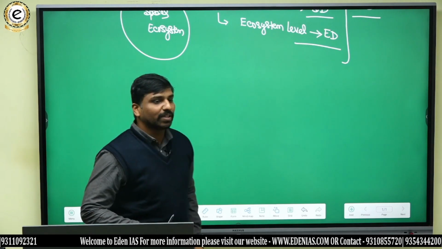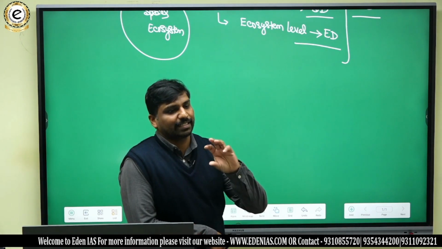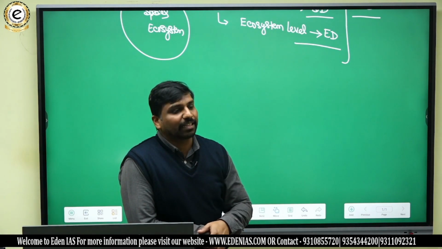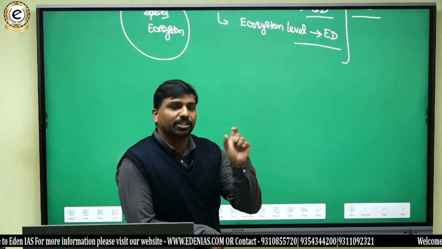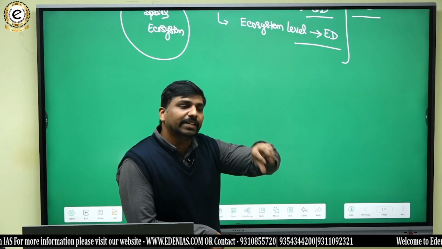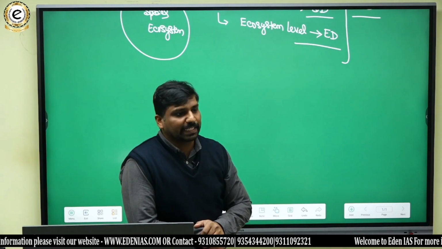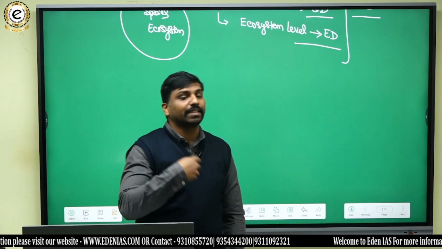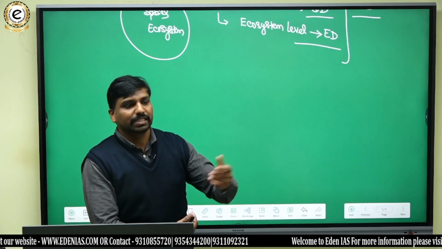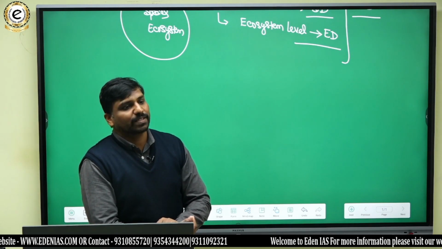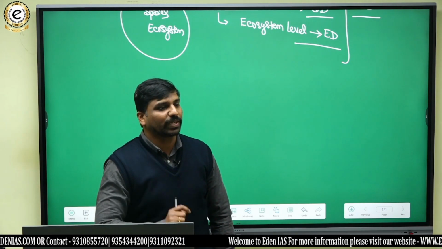Okay, so if you want examples, you can take anything. For example, biodiversity within tiger species, variability, different tiger species, is at genetic level. And in a forest we can see different species of animals like tigers, deers, likewise. So that is species diversity. And within a region, for example in India, we can see forest ecosystem, mountain ecosystem, grassland ecosystem, mangrove ecosystem, lake ecosystem, ponds, lakes. So that refers to ecosystem diversity. Okay, so keep that in mind.